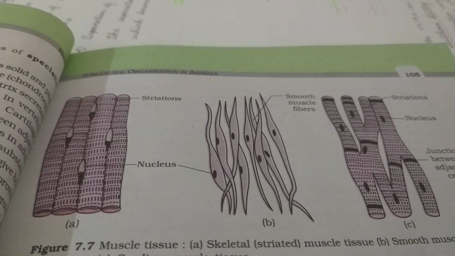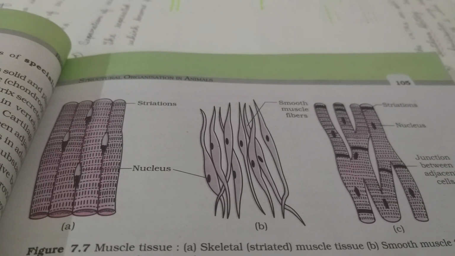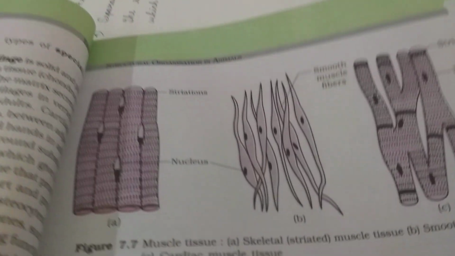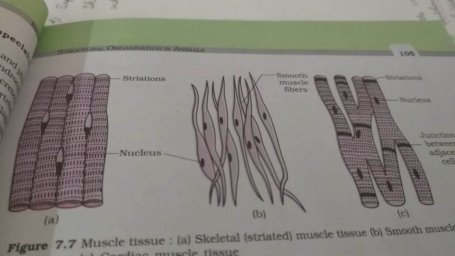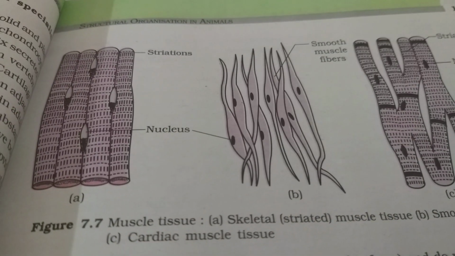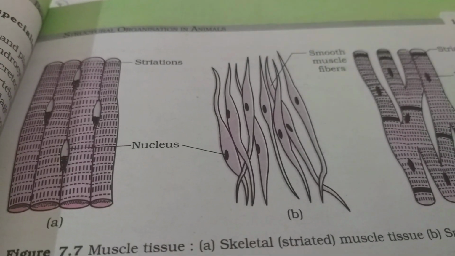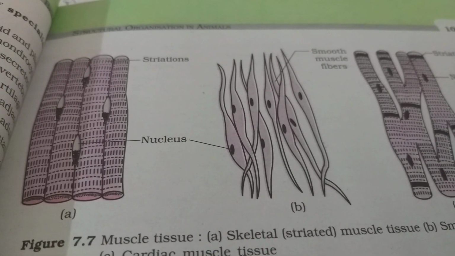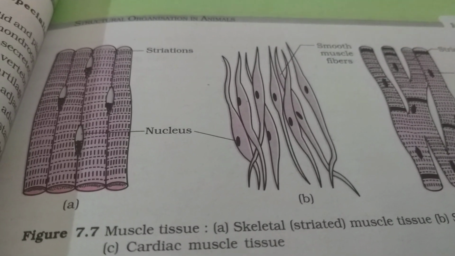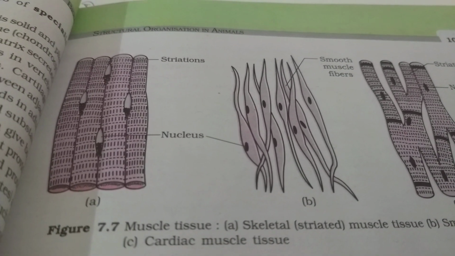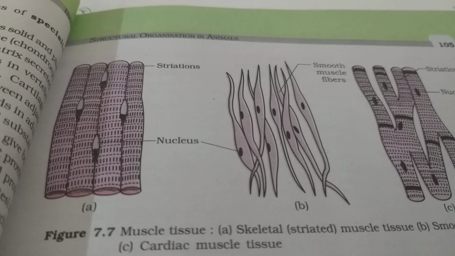This is muscular tissue. In the chapter Locomotion and Movement, you have learned muscular tissues. Muscular tissue consists of muscle cells. The muscle cells are long, narrow, slender, and cylindrical, just like a fiber. So they are called muscle fibers. The muscle fibers are arranged in a bundle parallel to each other.